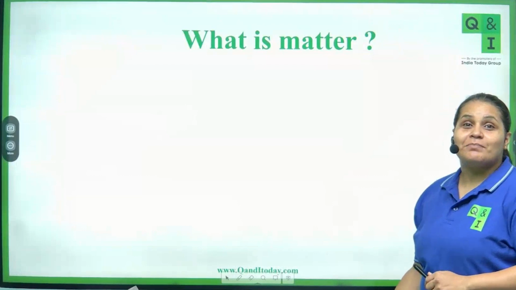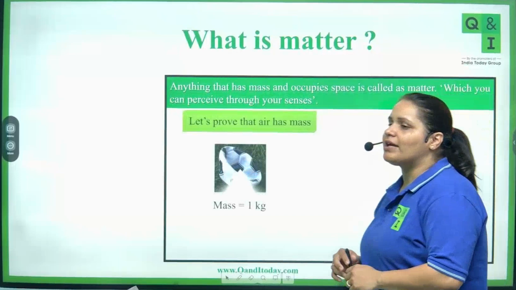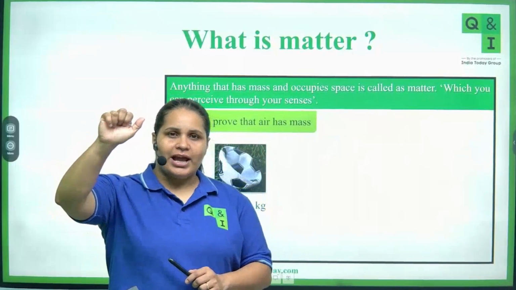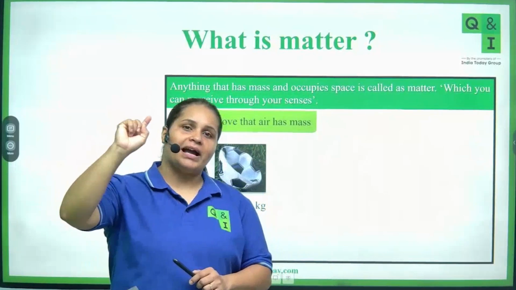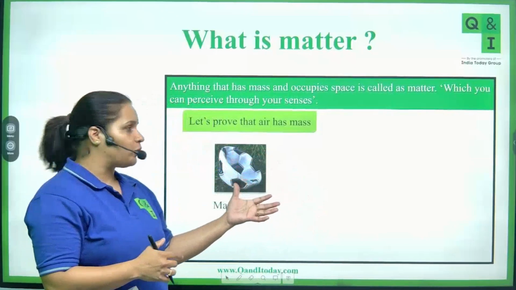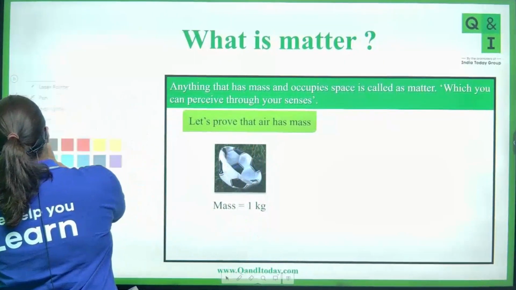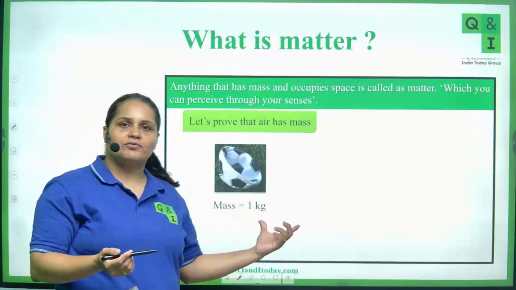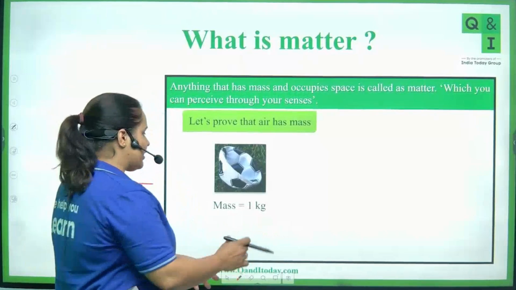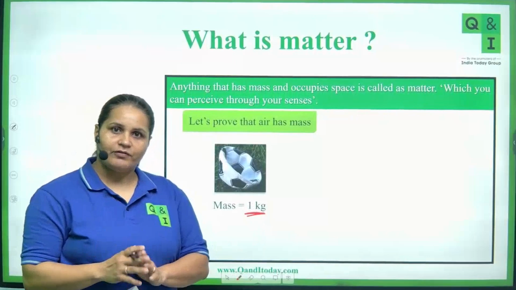But what is matter? We say anything which occupies space and has mass. 2 points: that should have mass and that should occupy space. Now in this activity, what are we going to prove? That air has mass. So what have we taken? We have taken a football which is deflated, and its mass is 1 kg. It weighs 1 kg.